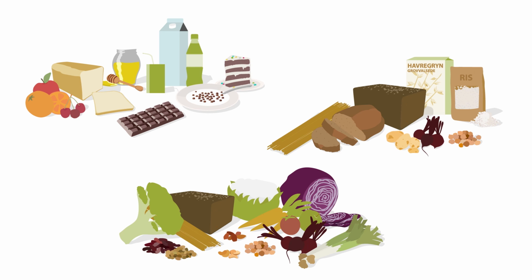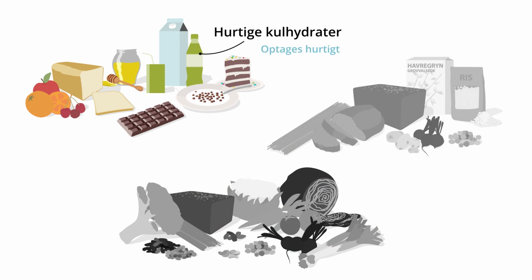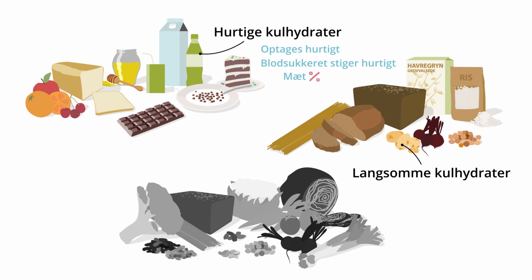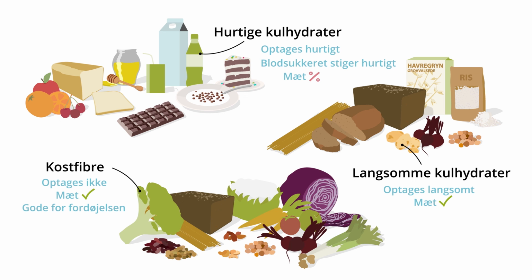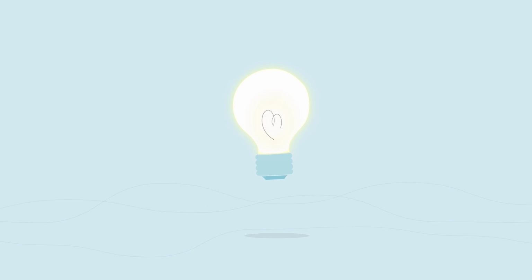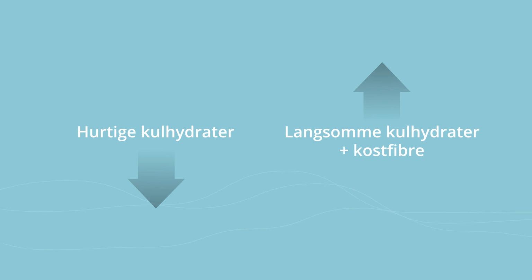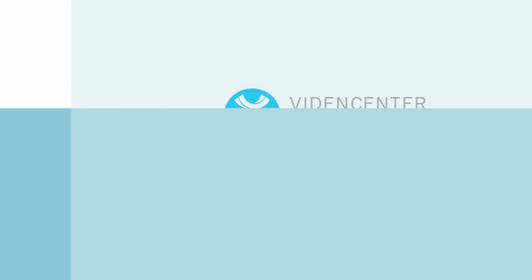So, remember, fast carbohydrates are quickly absorbed and therefore cause blood sugar to rise quickly, but they don't really fill us up. Slow carbohydrates are absorbed more slowly and make us feel fuller for longer. Dietary fiber is not absorbed, but does fill us up and is good for digestion. If you have diabetes, it is recommended that you pay special attention to reducing the amount of fast carbohydrates in your diet and increasing the intake of slow carbohydrates and dietary fiber.